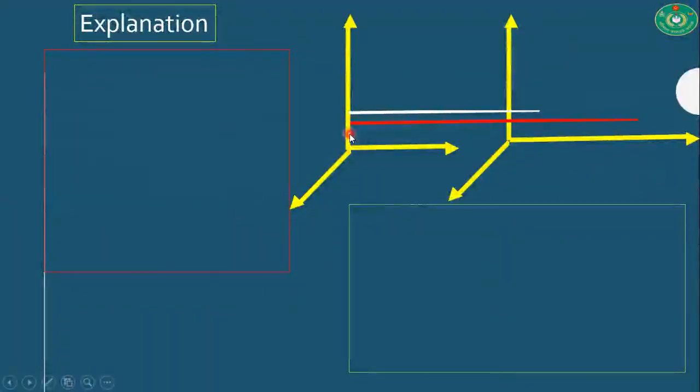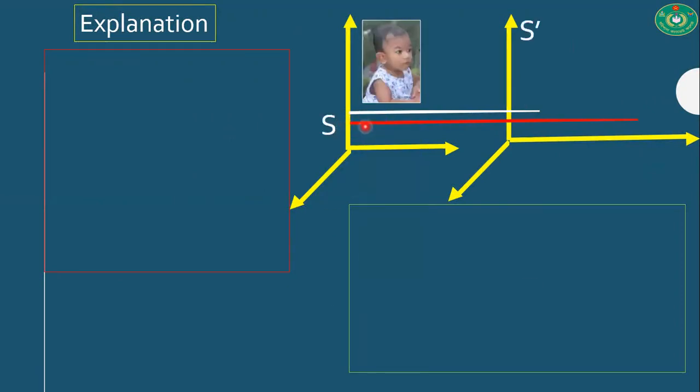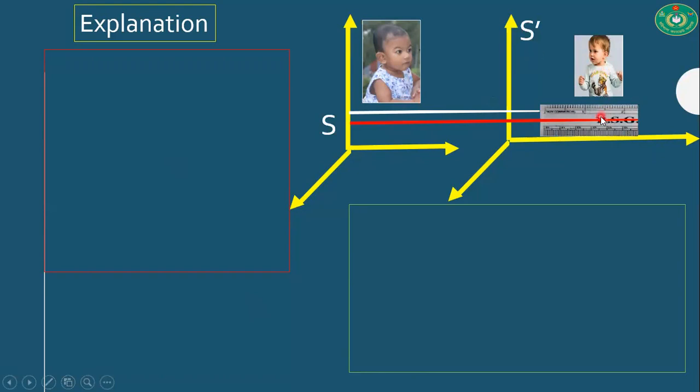Here, there are two inertial reference frames, denoted by S and S prime. Two observers are in these two reference frames. According to the observer of S prime frame, the length of the scale becomes del x prime is equal to x2 prime minus x1 prime, and the length of this scale measured by the observer of S frame is del x is equal to x2 minus x1.